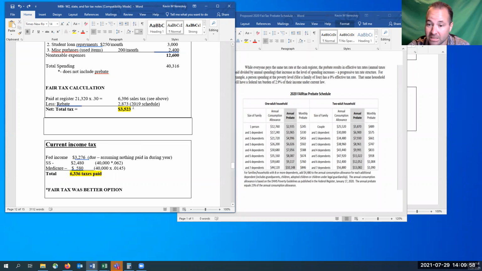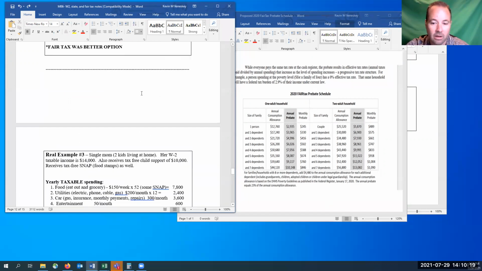So again, the fair tax is really beneficial for a middle income average Joe living on their own. Saves them almost $3,000 by spreading out the tax, making it more fair. All right, so 2 out of 2, the fair tax is winning.